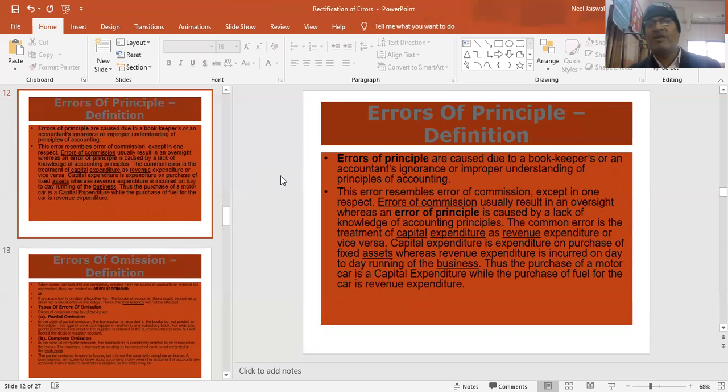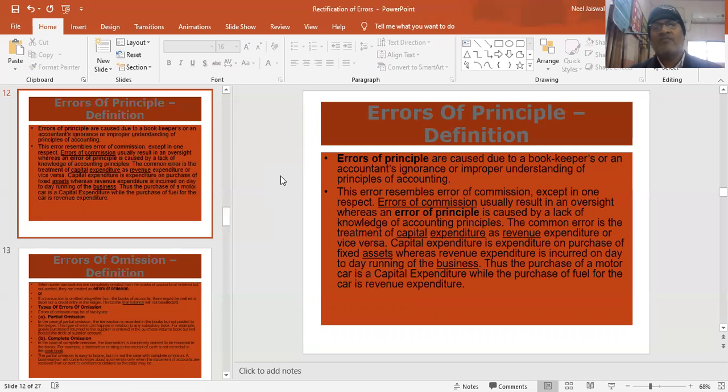Similarly, error of principle, which I have already told you, is caused due to the bookkeeper's or an accountant's ignorance or improper understanding of principles of accounting. The error resembles error of commission except in one respect. Error of commission usually results from an oversight, whereas error of principle is caused by lack of knowledge of accounting principles. Error of commission, he knows, but by oversight, overlooked. But error of principle, the accountant doesn't know, and he has committed a mistake. That is the difference between error of principle and error of commission.